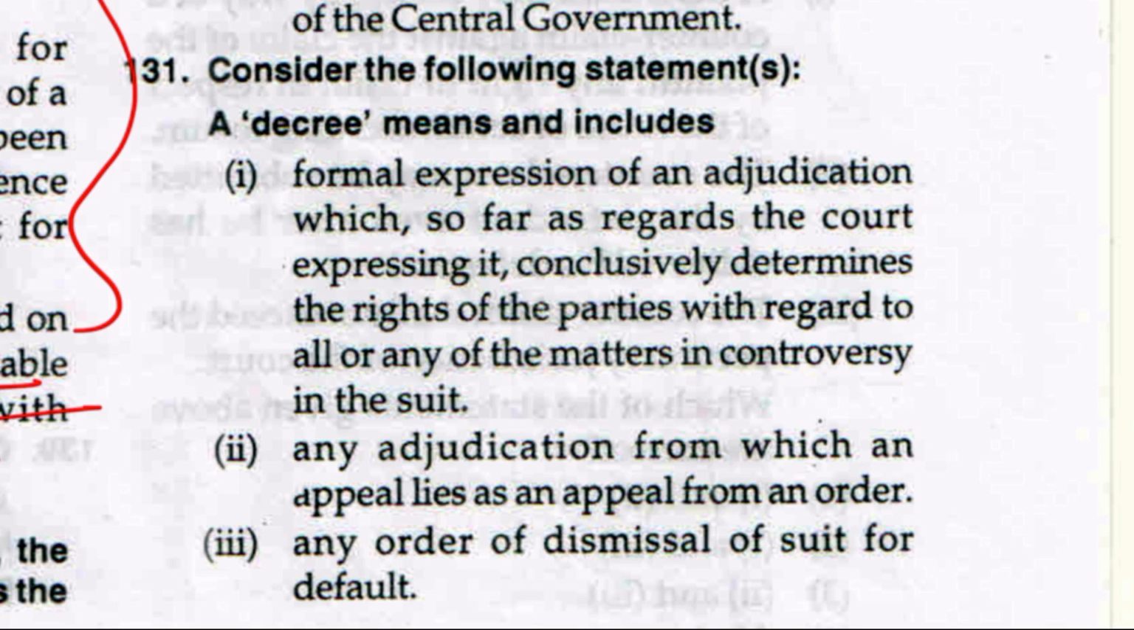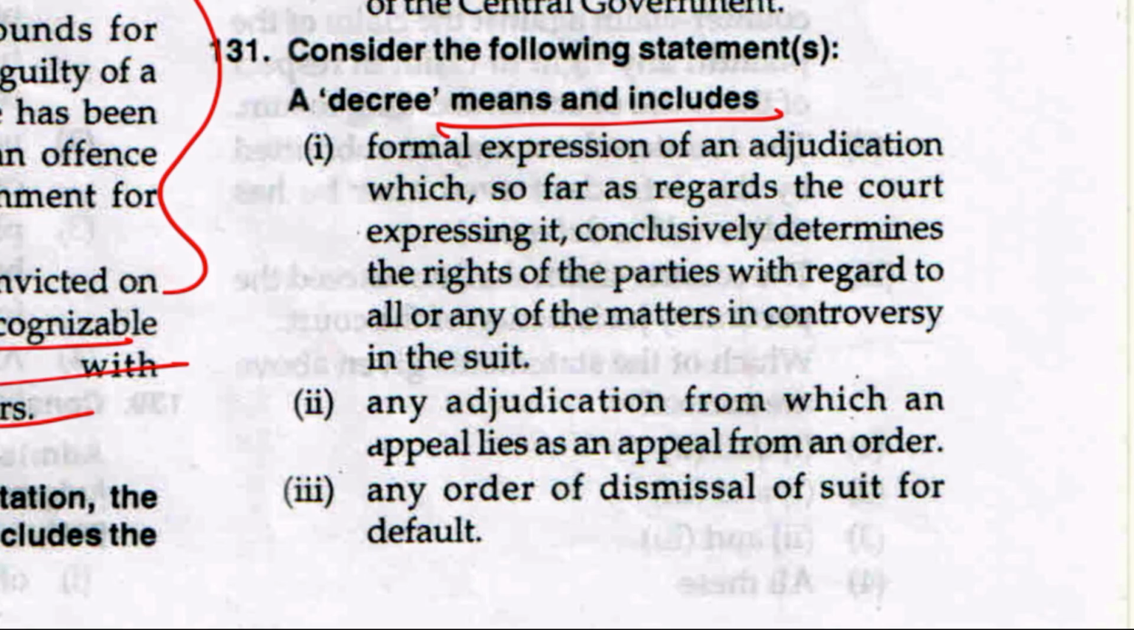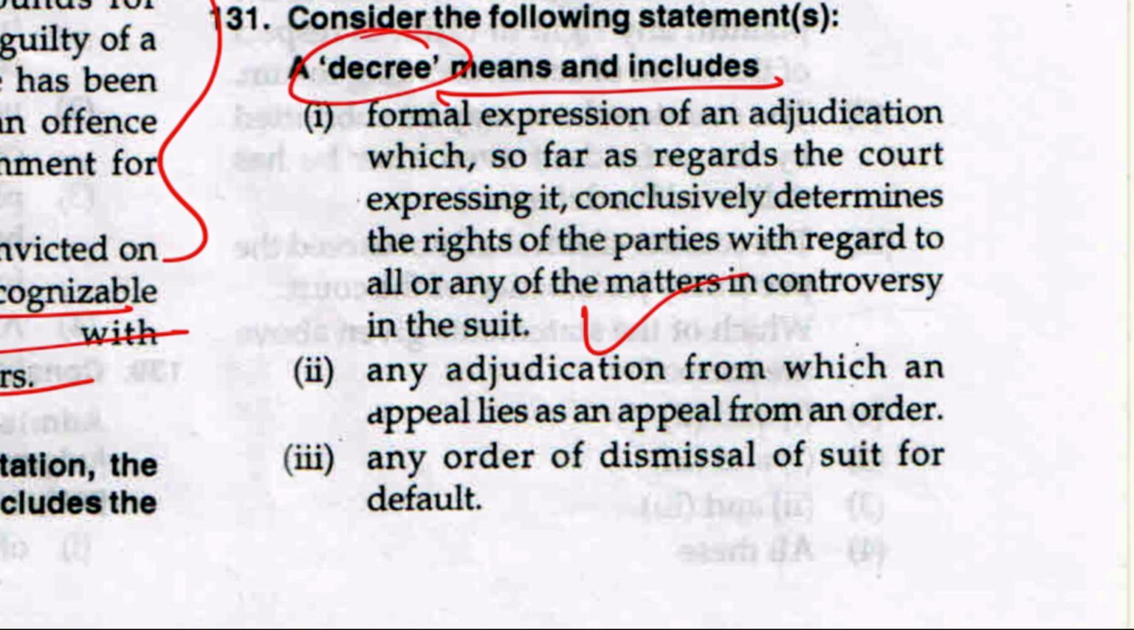Question number 131. Consider the following statements. A decree means and includes formal expression of adjudication which, so far as regards the court expressing it, conclusively determines the rights of the party with regard to all or any of the matters in controversy in the suit. Any adjudication from which appeal lies as an appeal from the order. Option 3. Any order of dismissal of suit for default. Option 4. Rejection of plaint. Which of the statements given above are correct? It is option number 3. This statement as well as this statement. Decree is mentioned where? Under section 2, subsection 2 of CPC.